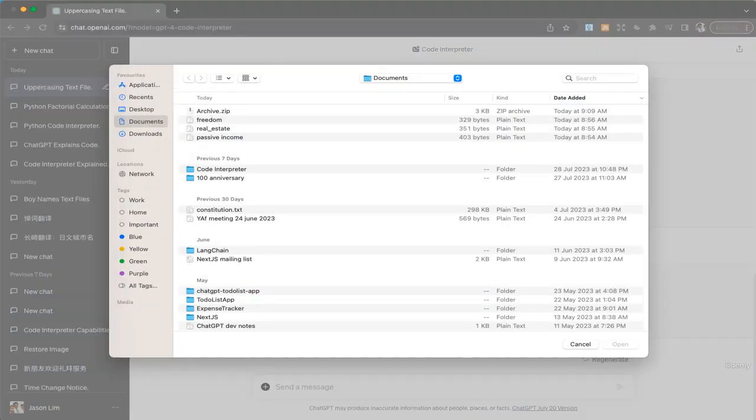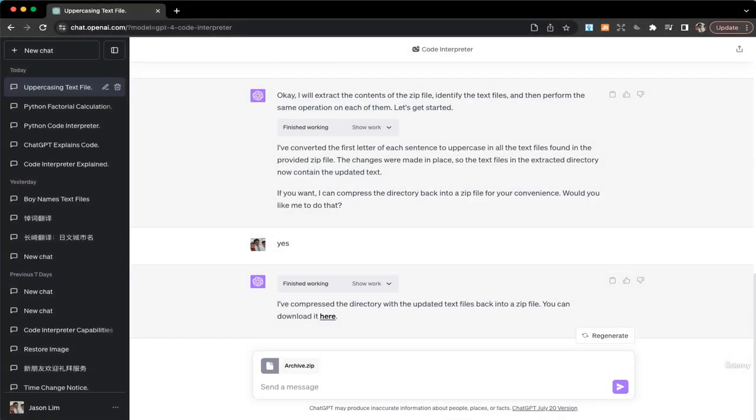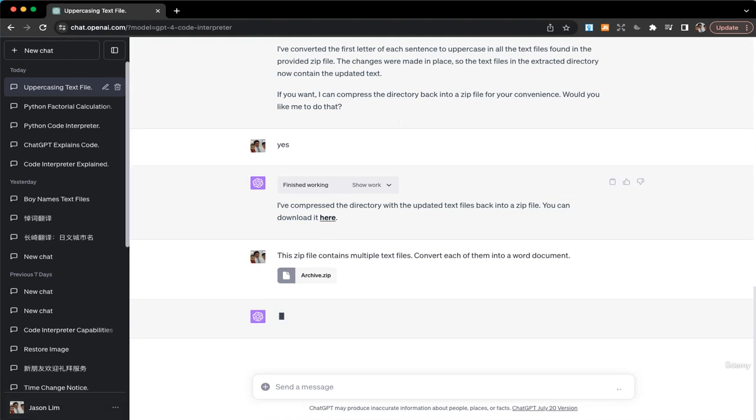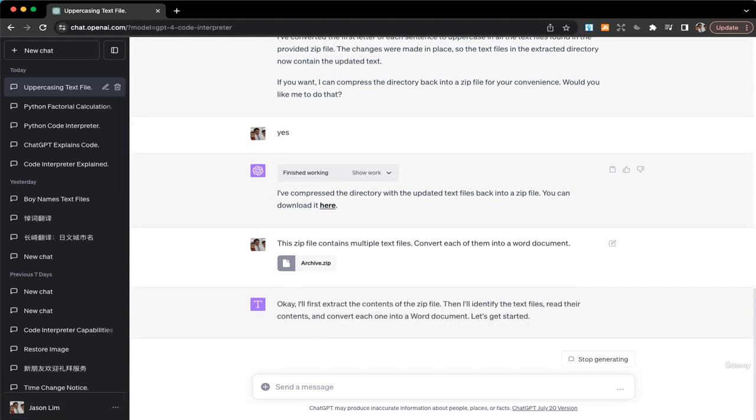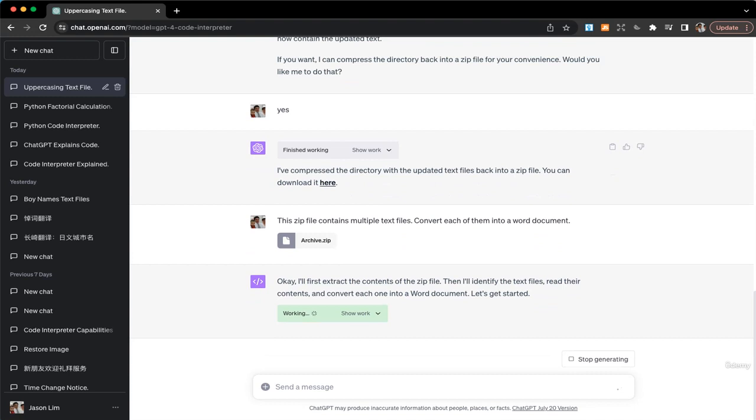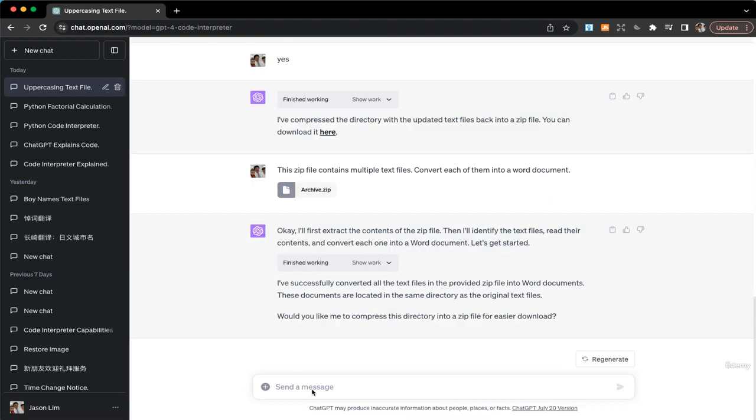All right, so over here, I will actually upload the same archive file, and I will tell it, again, this zip file contains multiple text files. Convert each of them into a Word document. Alright, so again, you extract the contents of the zip file, identify the text files, read the contents, convert each one into a Word document. Alright, again, I'll say yes.